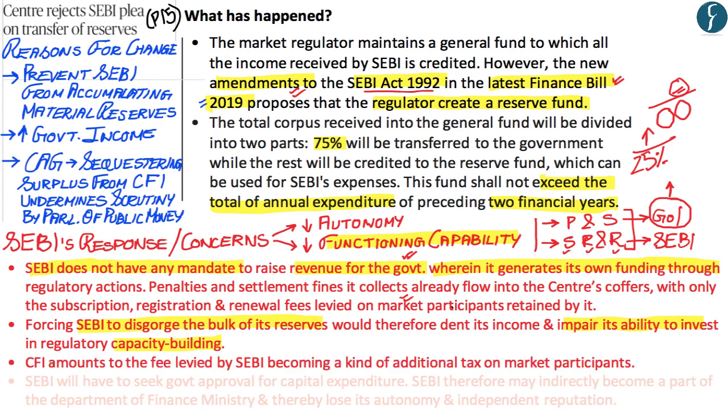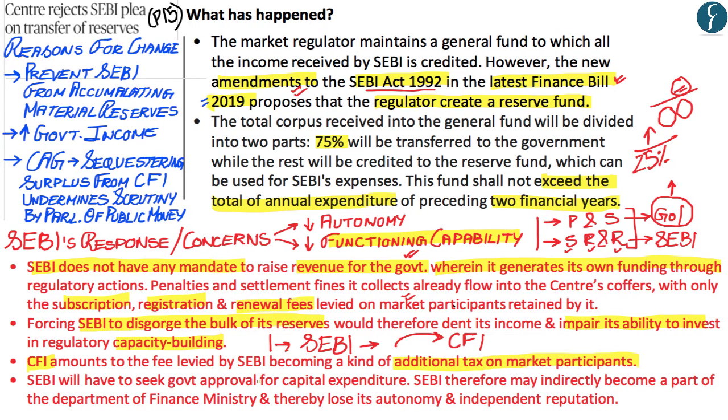Now, the third concern which has been raised is that the market participants are already paying taxes which go into the Consolidated Fund of India. Apart from this, market participants are also paying subscription, registration, and renewal fees to SEBI to participate in India's stock markets. So, if this money which the market participants are giving to SEBI to participate within the Indian stock market is also again going to the Consolidated Fund of India, then a concern has been raised whether this would be an indirect additional tax on market participants.